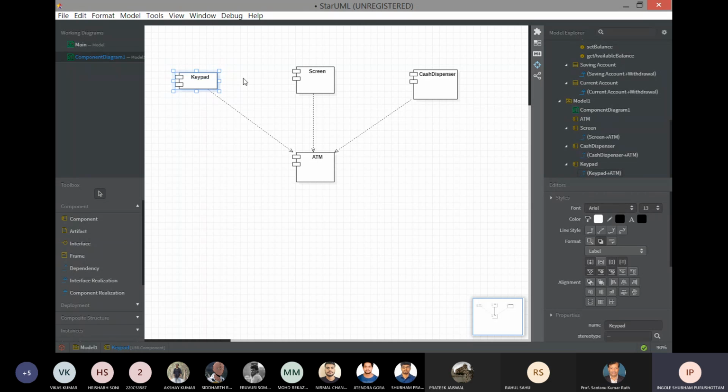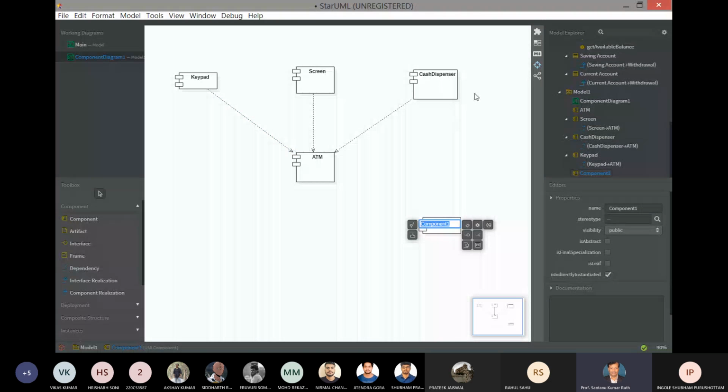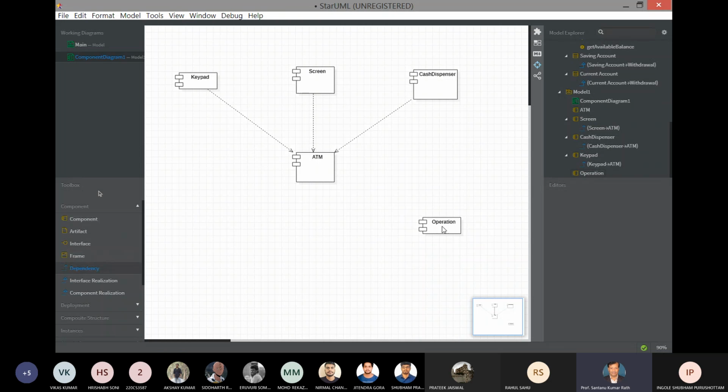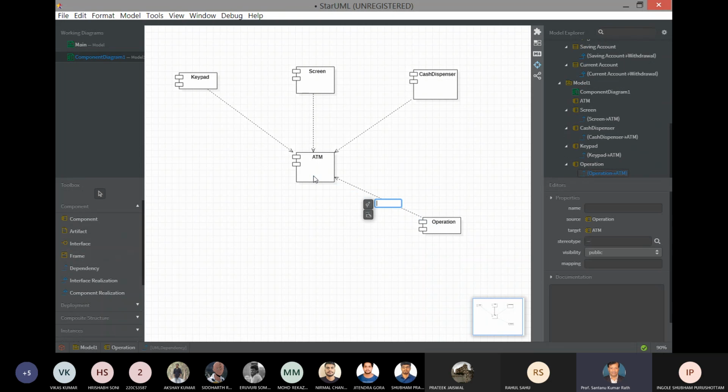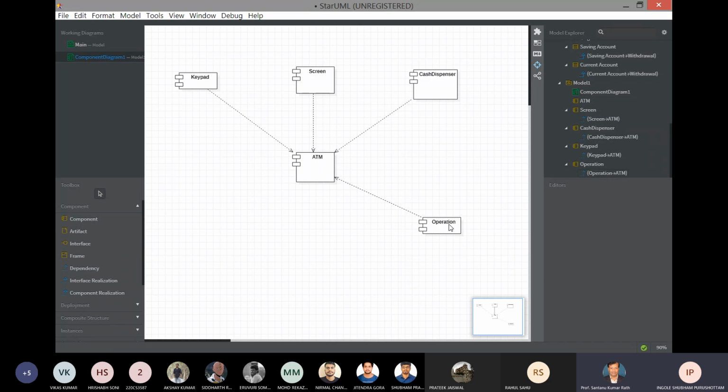It's not necessary that a class will represent a single component only. Suppose in this component's operations, we have withdrawal, change pin, all this will come under this component.